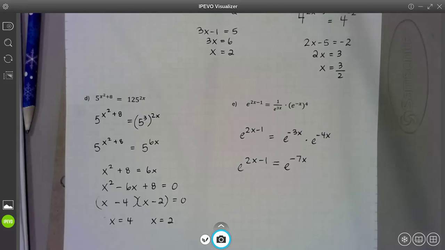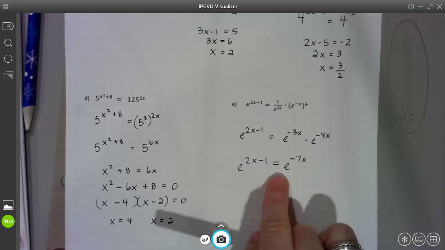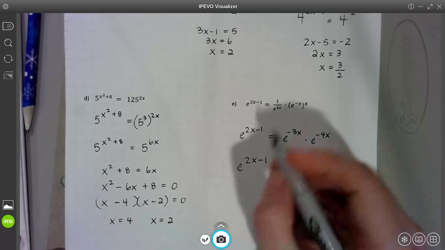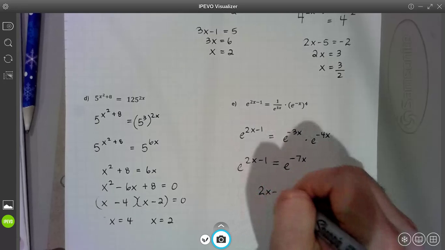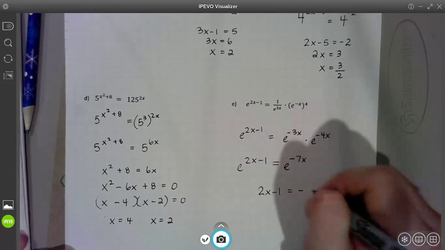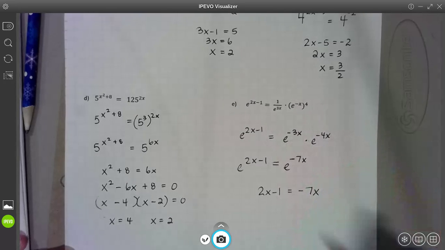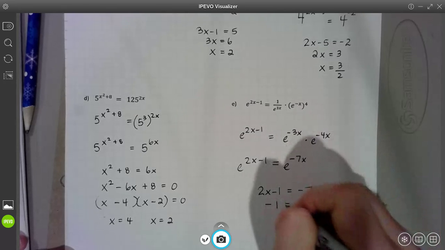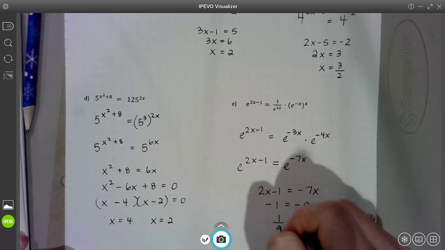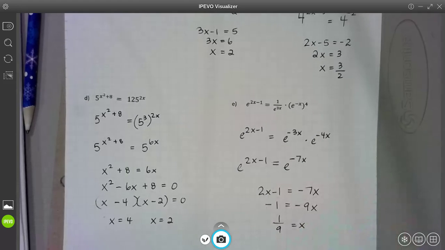You have e to one power equals e to another power. So if that's true, if this really is equal, what do our powers have to be to each other? They have to be equal. So set your exponents equal and solve. So I feel like they're really testing your manipulation skills, your ways to rewrite equivalent statements in math. All right, well, I'm going to minus my 2x's over, and then I'll divide by negative 9. And x has to be 1/9 in order to make this equation true.